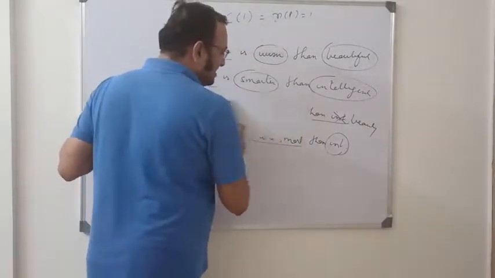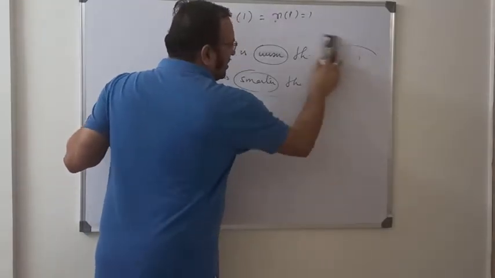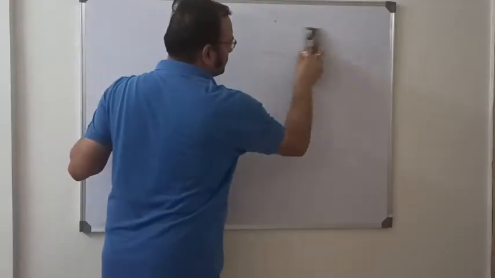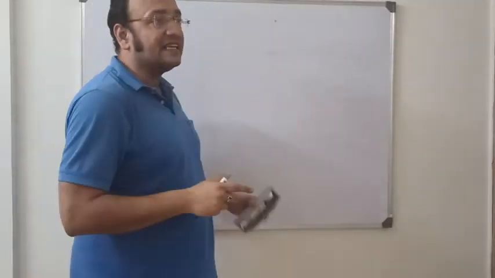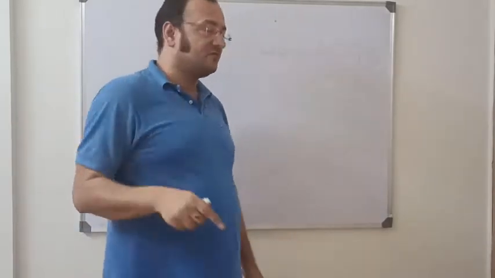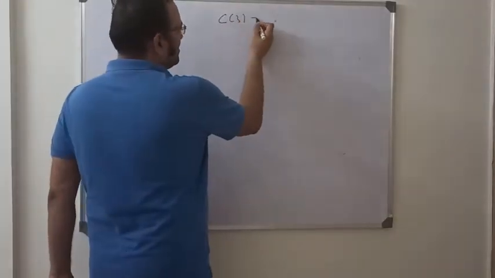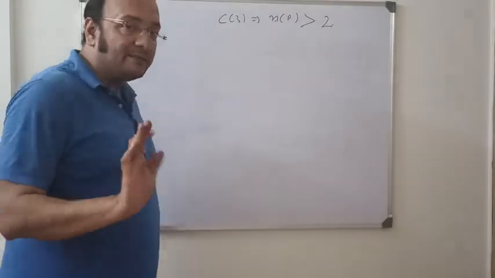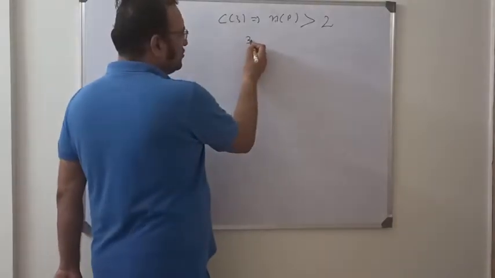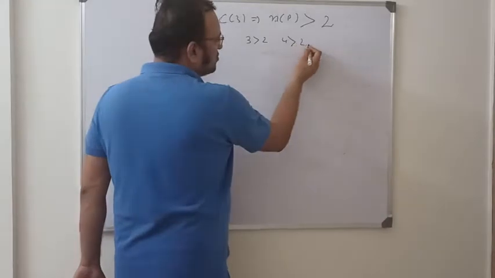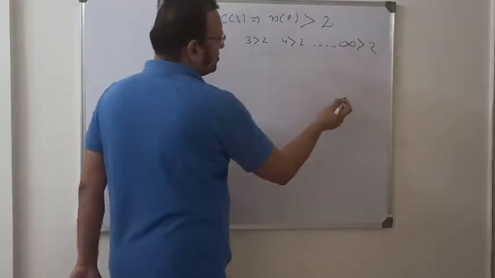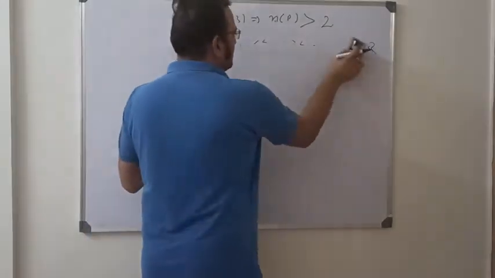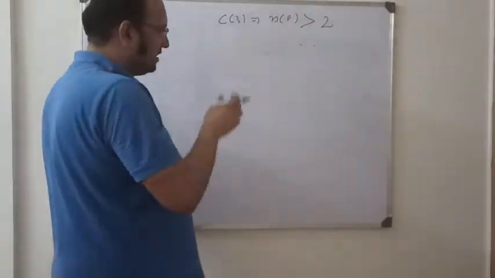Now we will discuss the third case. The third case is when number of people is greater than 2. Case number 3, number of people greater than 2. It means 3 is greater than 2, 4 is greater than 2, infinity is greater than 2. Any number which is greater than 2 is acceptable. Let us see.